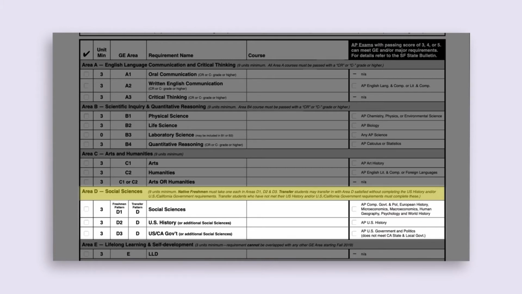Students on the freshman pattern must complete a minimum of 3 units in D1, Social Sciences, 3 units in D2, U.S.